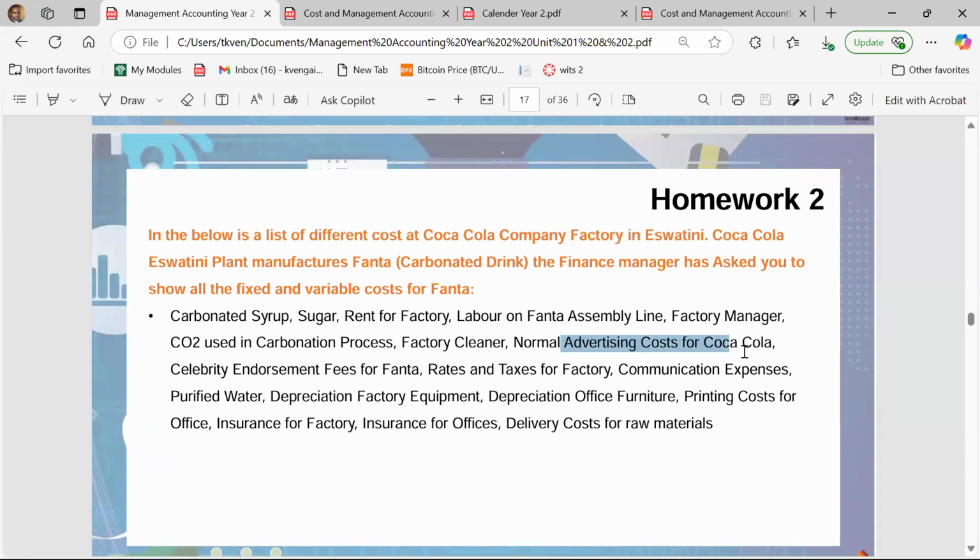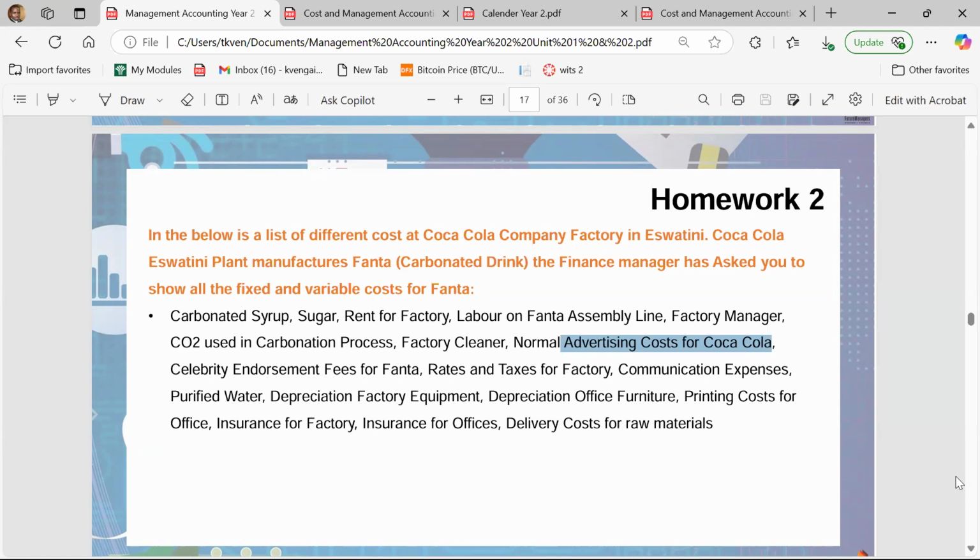advertising? Do you think advertising is a fixed cost or a variable cost? Variable. Variable cost. Okay. So advertising is a very interesting cost now. Normally, it's actually fixed. Advertising is normally actually fixed. But however, it's one of those costs that can be semi-fixed. Why? Because when you are doing your advertising, you actually determine your advertising at the beginning of the year and say, this is our advertising budget for Coca-Cola, regardless of the amount that you're actually going to produce.